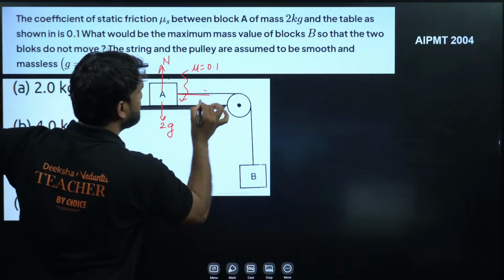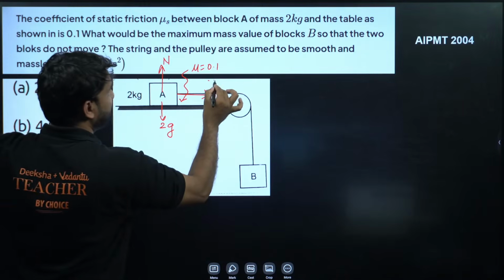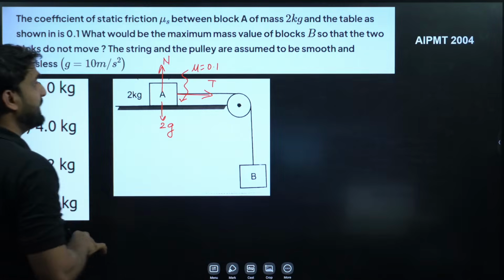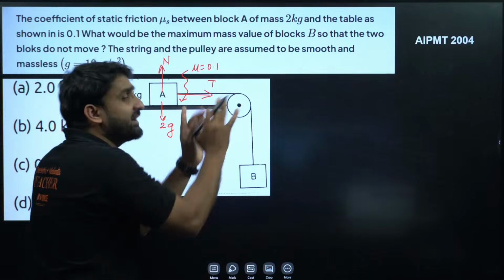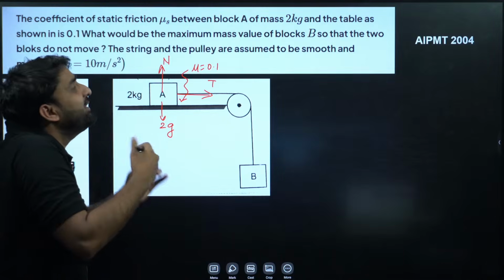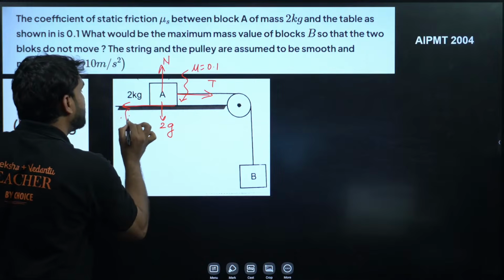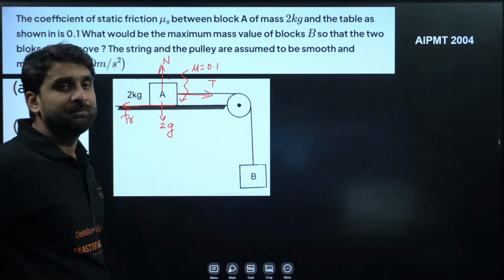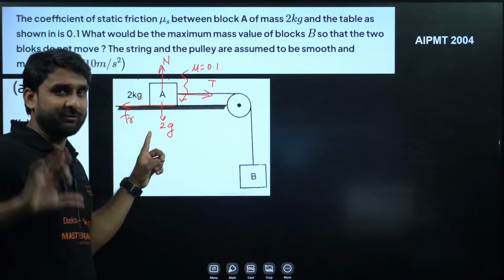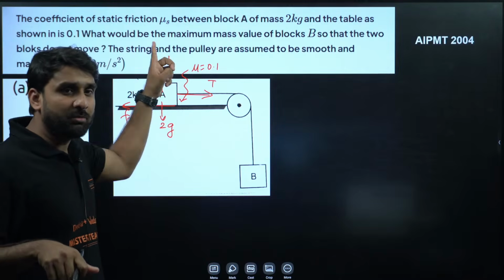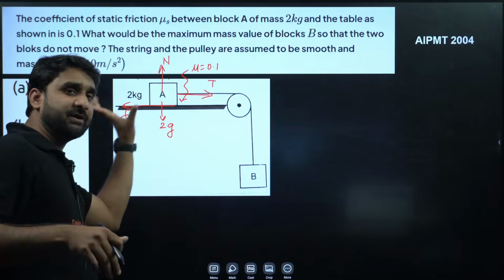Tension will be in this direction. If the block tends to move in this direction, but the block is not moving, if we imagine it tends to move this way, the friction will be there. I hope this is clear to you all. Four kinds of forces are acting on this block: normal, weight, tension, and friction.